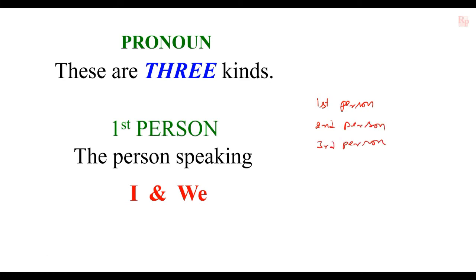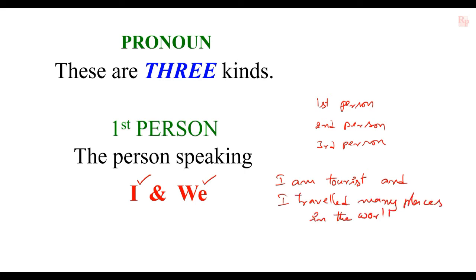What is first person? The person who is speaking is called the first person. There are two kinds of first person: I and we. For example, some person is speaking like this: I am a tourist and I traveled many places in the world. Here, the person who is speaking used I because he is the person speaking. That is the first person.